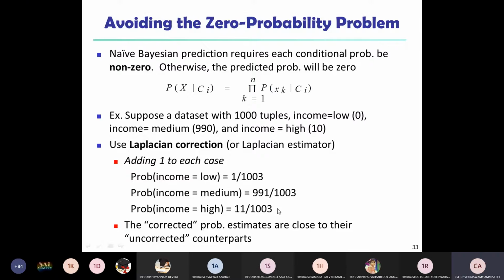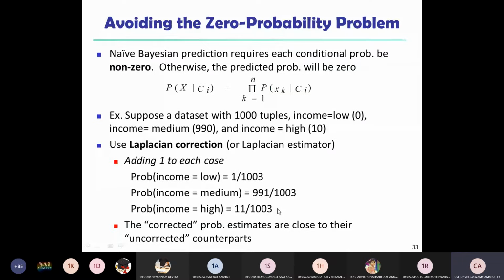Estimate the closest uncorrected counterparts of any kind of data set. That can be done by using the Laplacian correction process. So that is the non-zero probability problem. If you want to avoid zero probability, if you need to estimate the non-zero probability, we can use the Laplacian correction process, adding an equal number of values in a particular attribute of the training data set. Then we calculate the probability for each and every case. So this is one example for avoiding the zero probability.